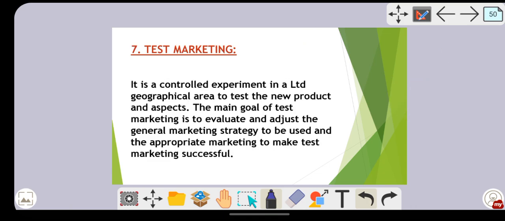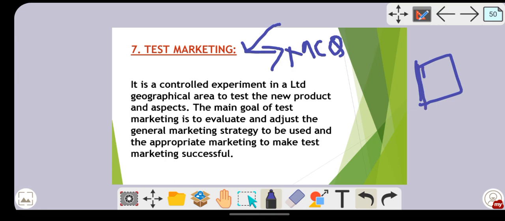Next one, test marketing. Again, you can expect an MCQ on this. Generally in descriptive exams they would ask for 2 marks, so kindly don't ignore what test marketing is. Now, what happens? At this stage the product is ready. Whatever product you have manufactured is ready with you. So what you do now is make a test. The name itself says test. It is a controlled experiment in a limited geographical area to test the new product and its aspects.